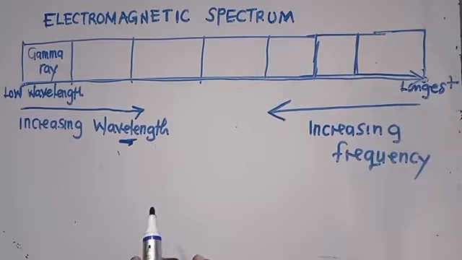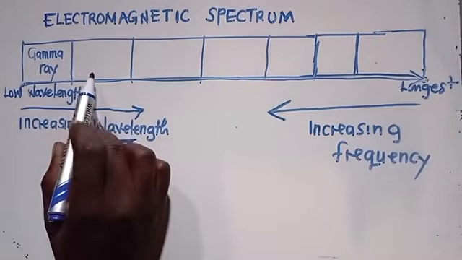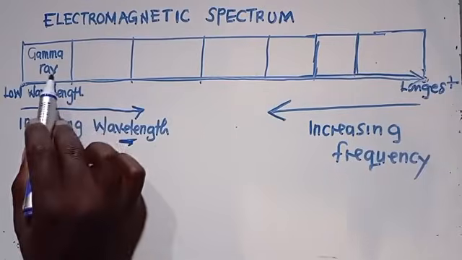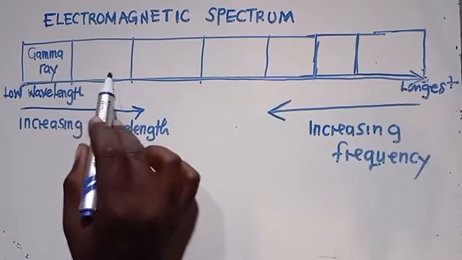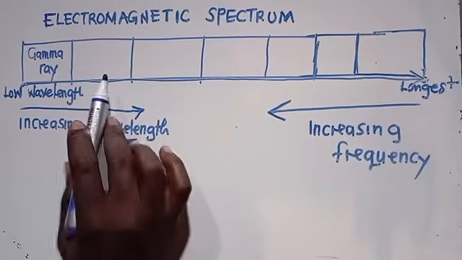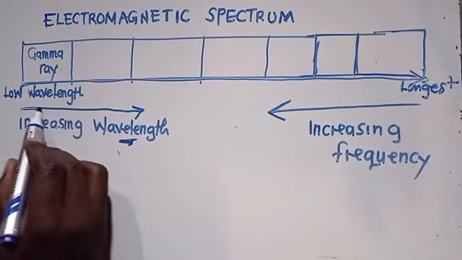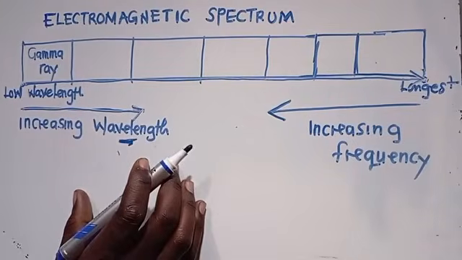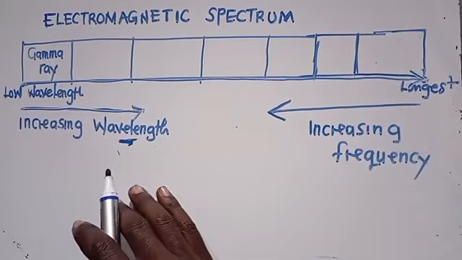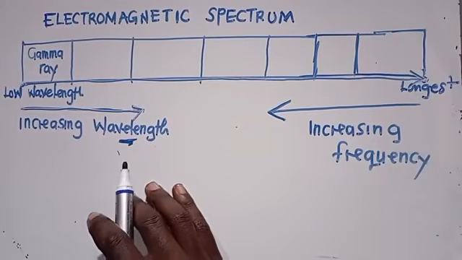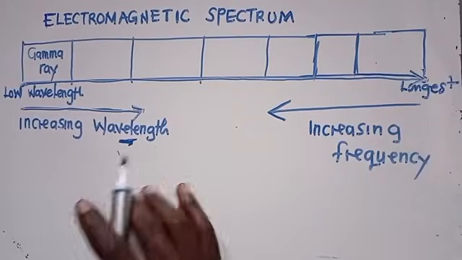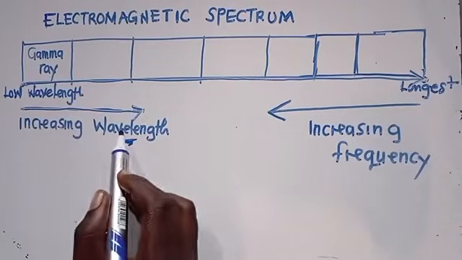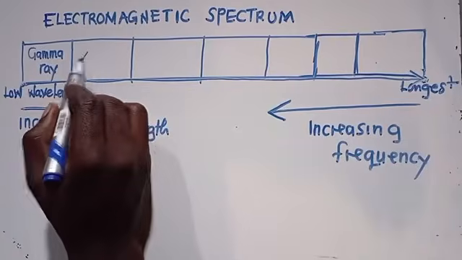So what we are going to do now is follow the order. After gamma ray, which one will follow? We are following increasing wavelength. So I want to see you people participating. I don't know whether we know these things, or maybe it is the first time you are getting them. Apart from the gamma ray, following increasing wavelength, the next one is X-rays.